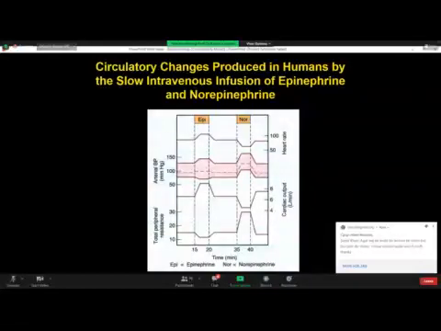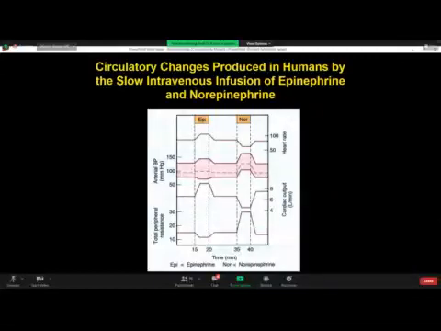And above this, in the red column of the slide, diastolic blood pressure has risen in case of norepinephrine and decreased in case of epinephrine. Right. Any other question, please?